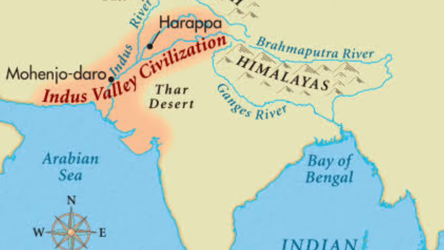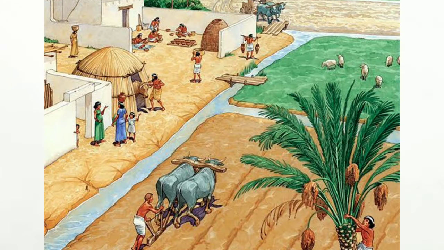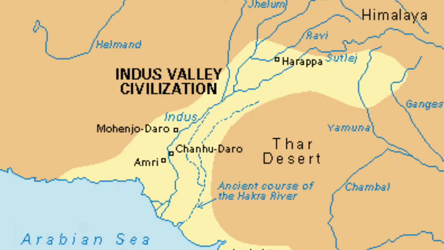The next place of habitation was near the river Indus and its tributaries. Some of the earliest cities flourished on the banks of the river Indus and its tributaries around 4,700 years ago, which resulted in the emergence of a civilization known as the Indus Valley Civilization. This civilization got its name from its location near the river Indus.